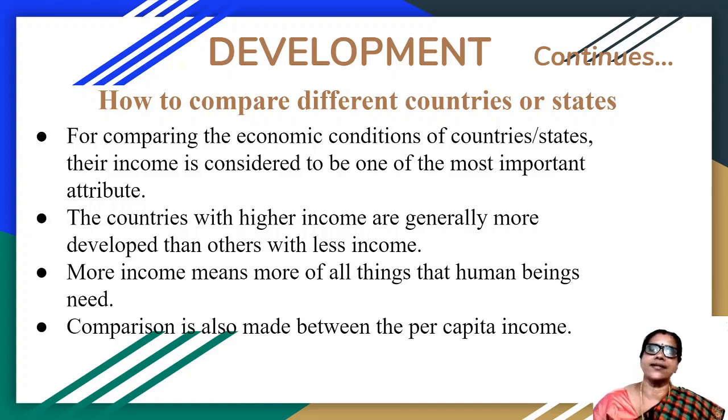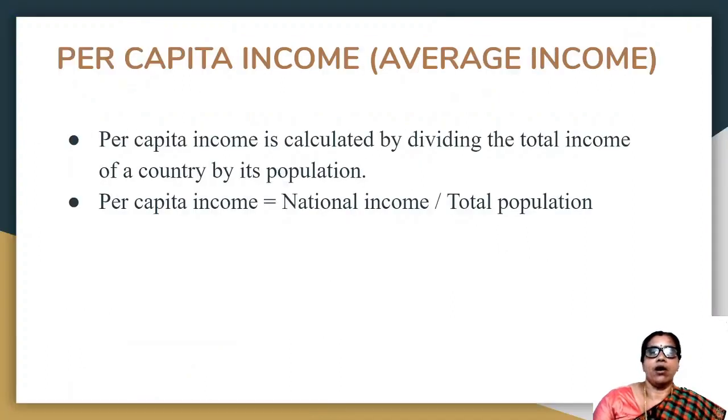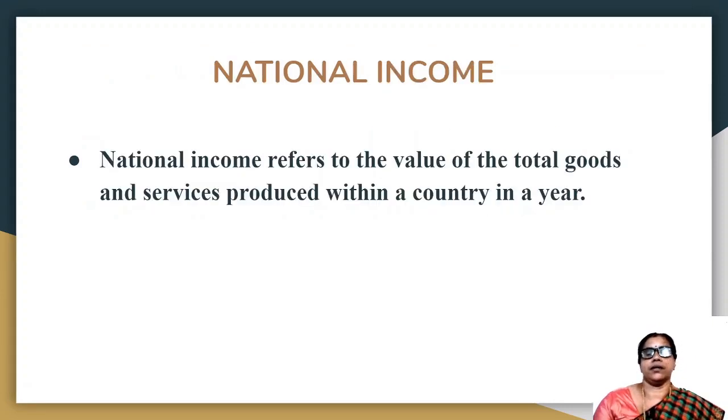Now, what do you mean by average income, or how do we calculate it? Average income is calculated by dividing the total income of a country by its population. This average income is also called per capita income.